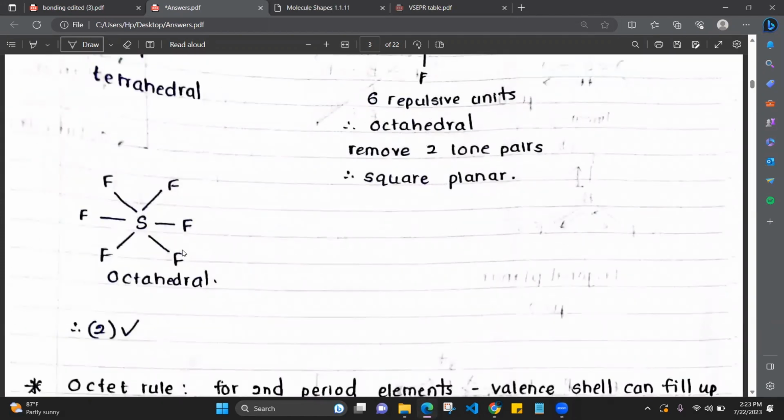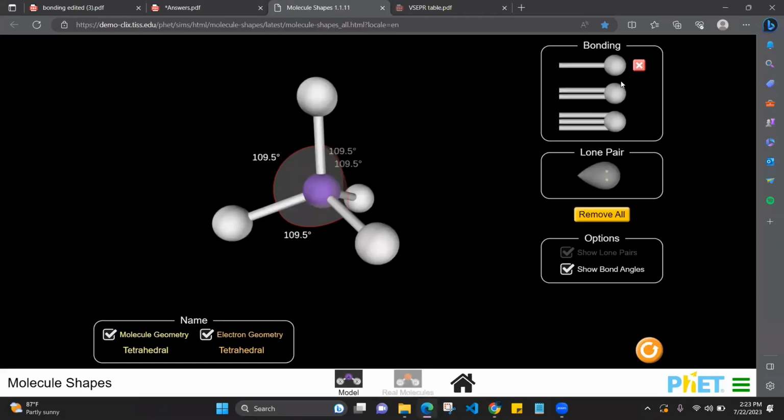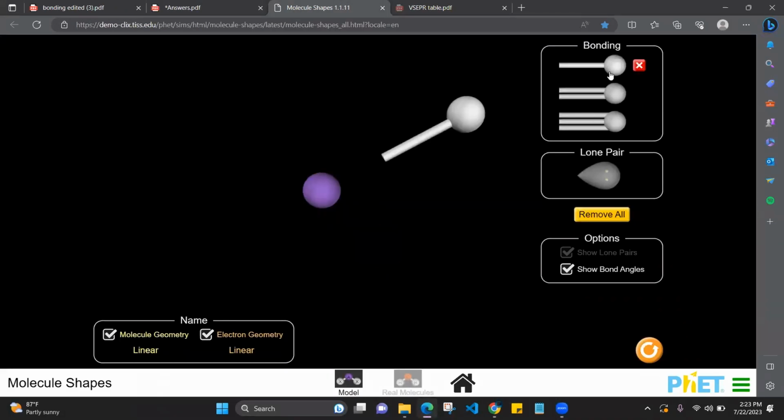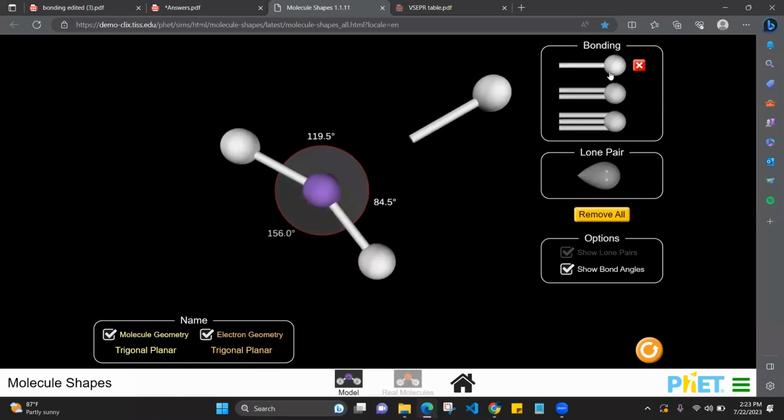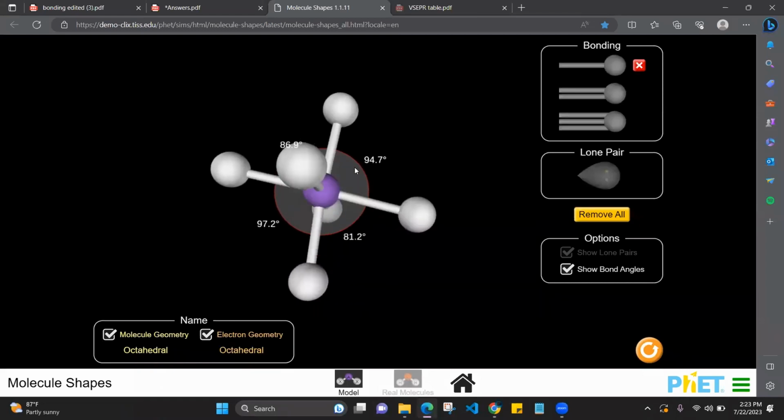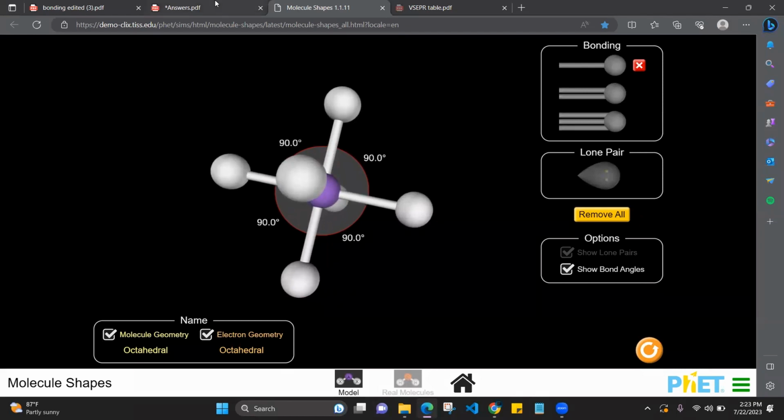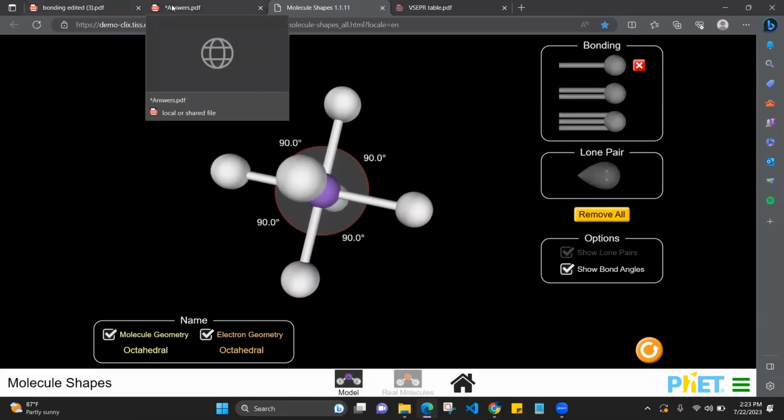Okay, then the SF6 molecule, it has 6 repulsive units. 6 bonds means 6 repulsive units now. Right. 6 bonds means 6 repulsive units. So then what's the shape? Octahedral. I think I don't have to draw it again. Okay. 1, 2, 3, 4, 5, 6. Right? 6 repulsive units means shape is octahedral. No lone pairs.